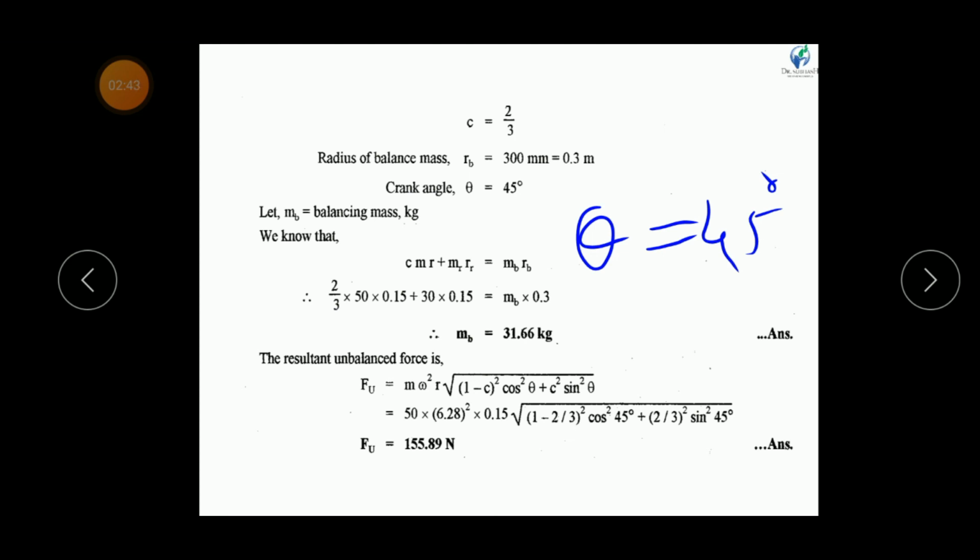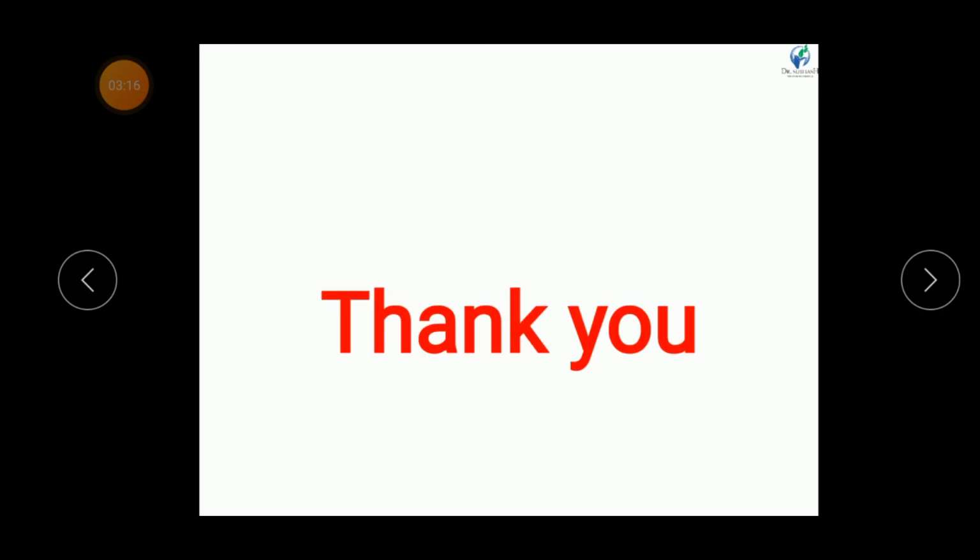In this case, we have balanced only 2/3 mass of reciprocating parts, and by balancing only 2/3 mass of reciprocating parts, our engine will work satisfactorily. Okay, so I hope you understand about partial balancing of reciprocating engine and this example. Okay, thank you.